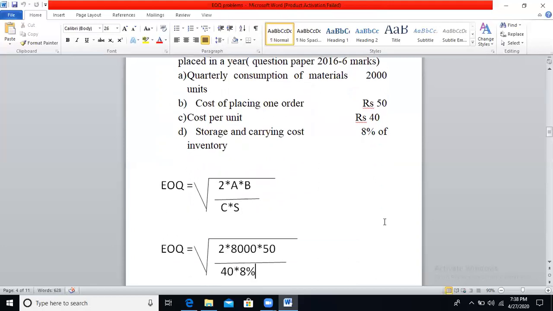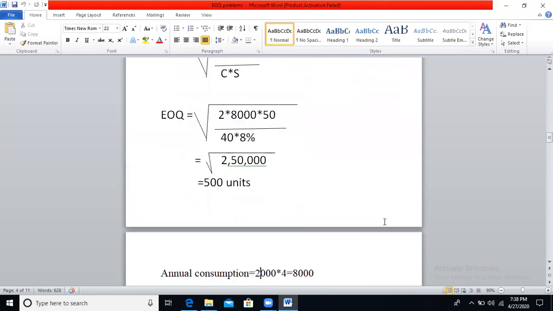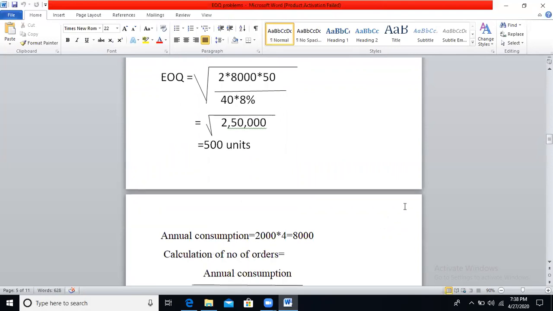So now apply the formula. EOQ is equal to square root of 2 into A into B divided by C into S. I told you, if they have given quarterly consumption, you have to convert it into annual consumption. So annual consumption is equal to how many quarters for a year? There are 4 quarters in a year. So 2000 units into 4, you will get 8000 units for annual consumption.